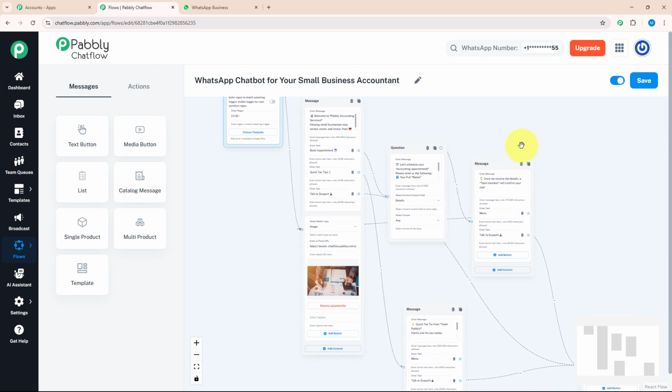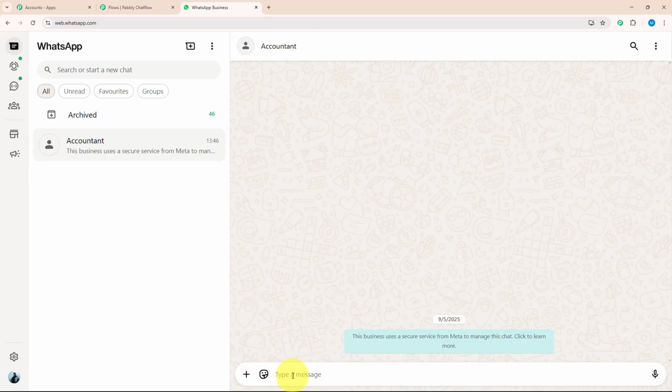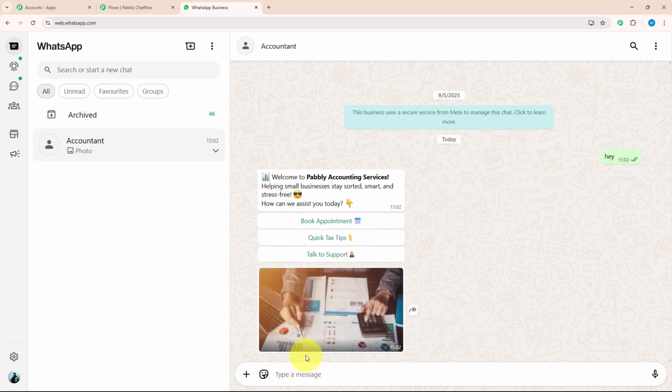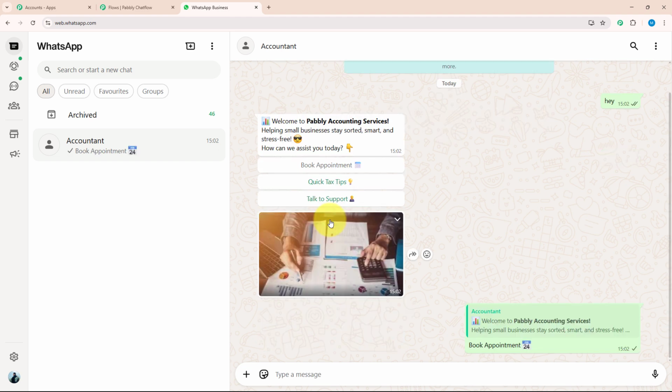Let me show you its real-time working. For that, I need to open WhatsApp Web and over here, I'm going to type a key message. For example, hey. As soon as I have entered my key message, I got a reply which welcomed me to Pabbly Accounting Service. With that, they have given me 3 action buttons which I can choose according to my requirement. Let's say I want to book an appointment. For that, I will click book appointment.